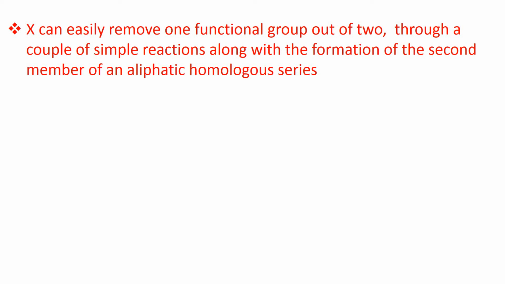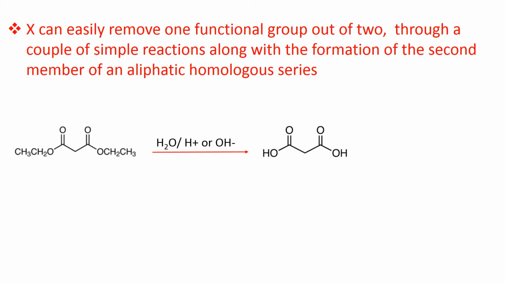Now the next clue is, X can easily remove one functional group out of the two through a couple of simple reactions along with the formation of the second member of an aliphatic homologous series. So this is diethyl malonate, and on hydrolysis it gives, as you have already seen, malonic acid.